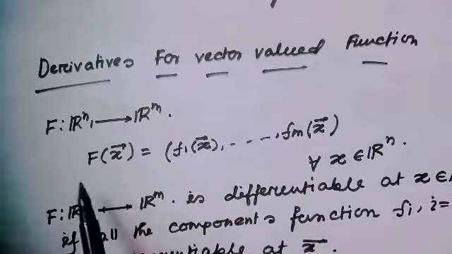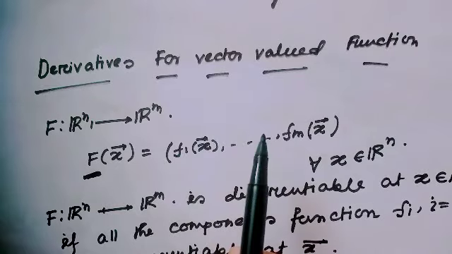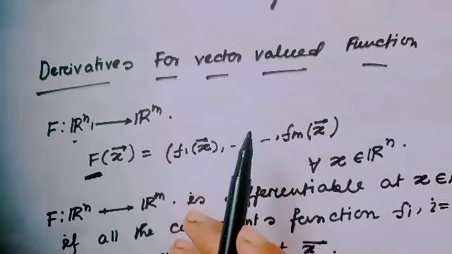If we write this capital F as a function, then this would be a function from Rn to Rm.